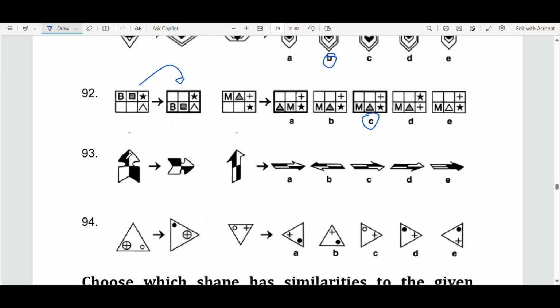Question 93. This is just rotated 90 degrees clockwise, and then these colors are switched. Let's rotate this 90 degrees clockwise. Imagine what it would look like if it was rotated 90 degrees clockwise. Should be pointing to the right, okay? And the colors should be switched. You can see option D has a color switched, and option A also has a color switched. So we can cancel out these ones.